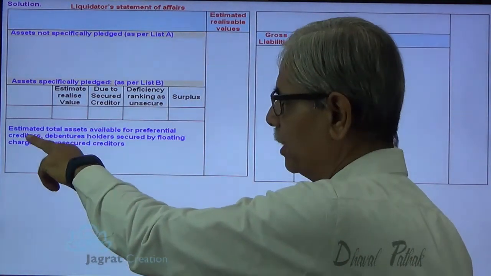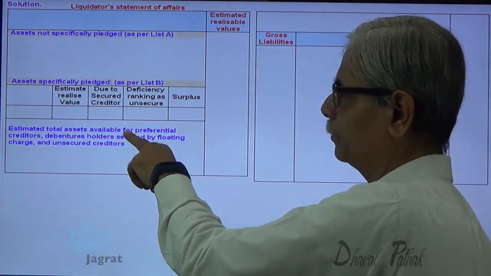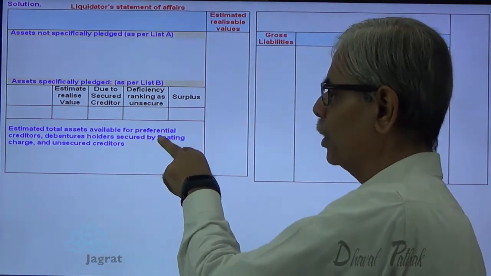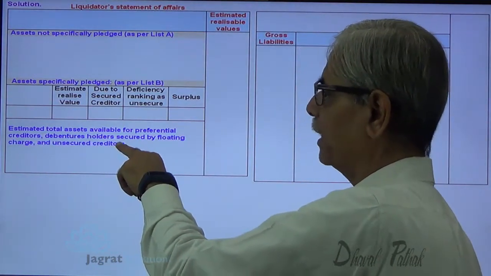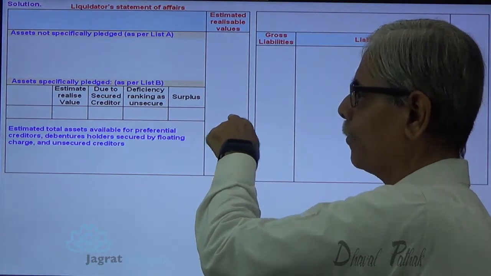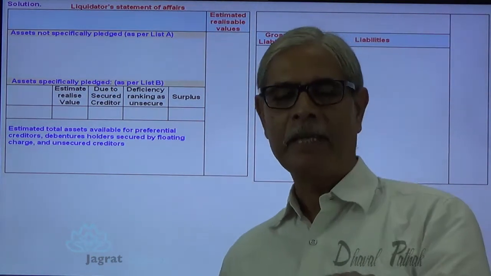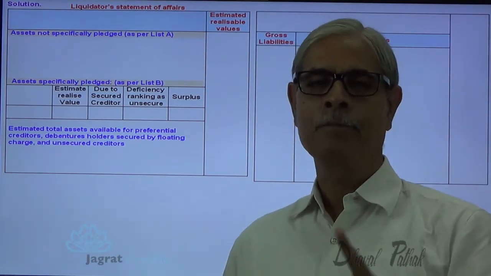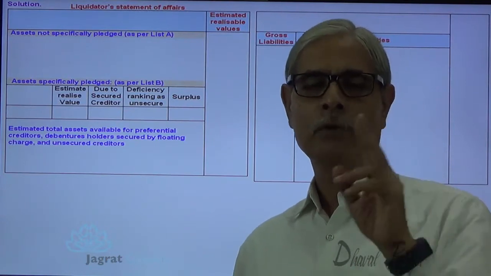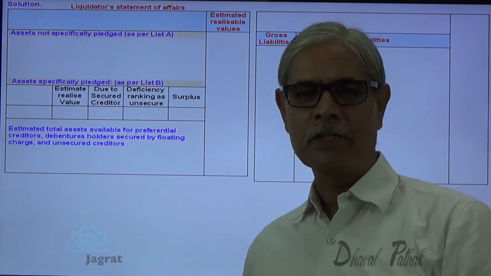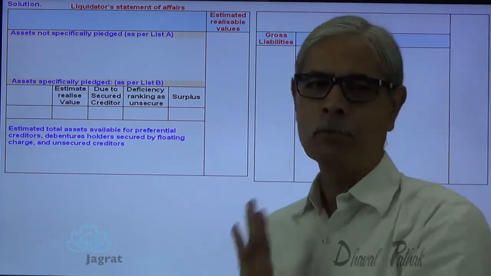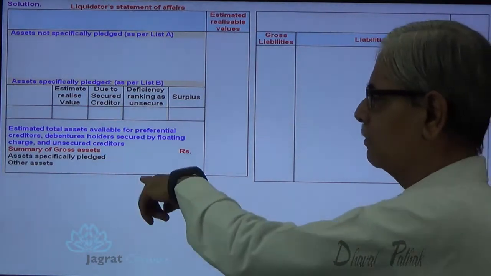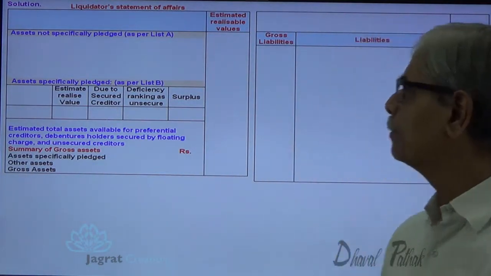Now this estimated total assets available for payment to preferential creditors, debenture holders secured by floating charge and unsecured creditors. So this total is available for making payment in priority, first to preferential creditors, then to debenture holders, then to unsecured creditors, then to preference shareholders, then to equity. So this is how it is to be prepared. This is a format. I'll explain this gross after 5 minutes.